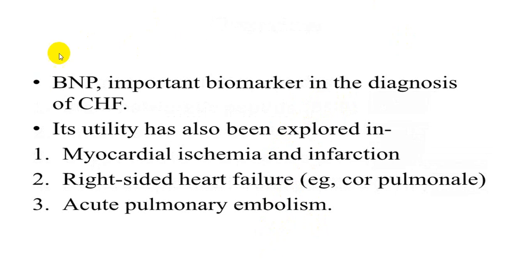So BNP level will be elevated in congestive heart failure, in myocardial infarction, myocardial ischemia, right side failure, cor pulmonale.